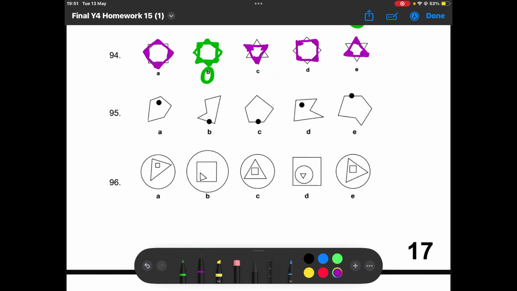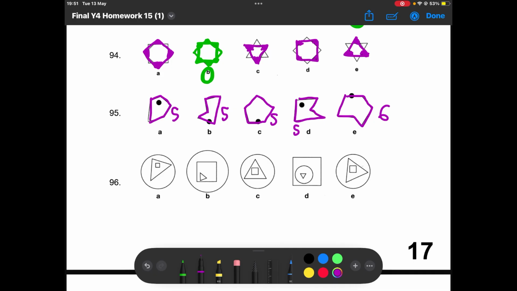Question 95. So for this question, I originally thought it might be to do with the black circles, but it's actually to do with the number of lines of the shape. So this has 1, 2, 3, 4, 5. 1, 2, 3, 4, 5. 1, 2, 3, 4, 5. 1, 2, 3, 4, 5. 1, 2, 3, 4, 5, 6.